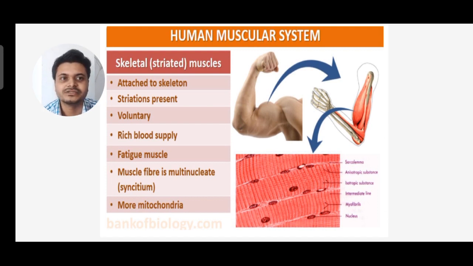They are attached to skeleton, striations are present, they are voluntary, they have a rich blood supply, and muscles get fatigued. The muscle fiber is multinucleate, that is syncytium, and it has more mitochondria. You can see the diagrams on the right hand side.